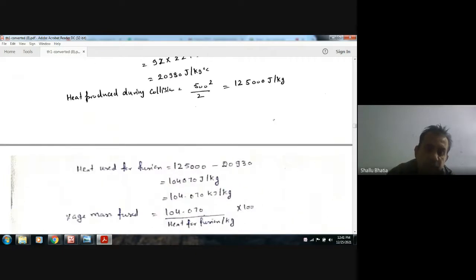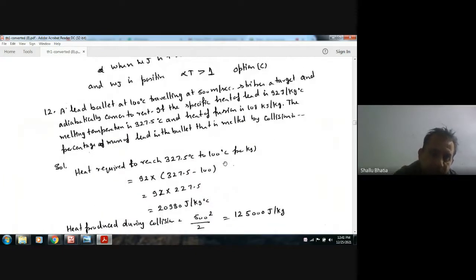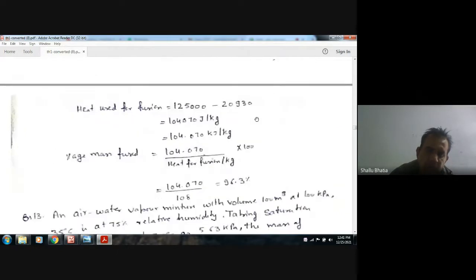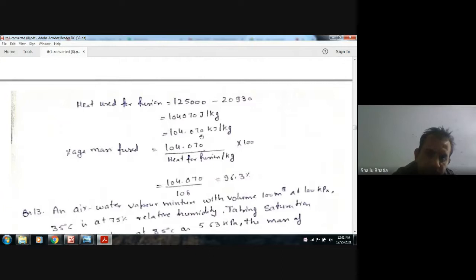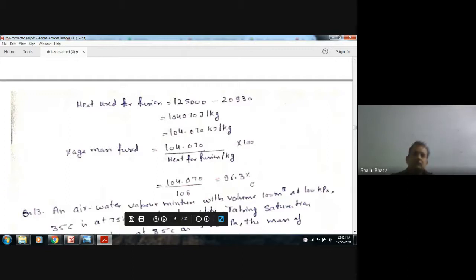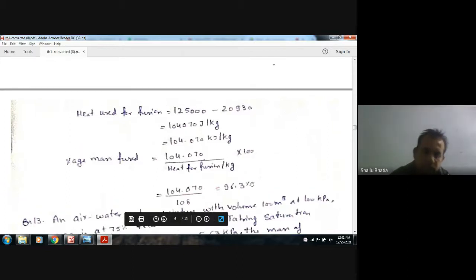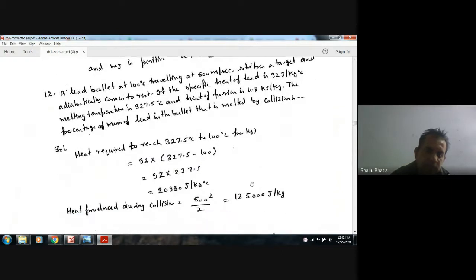Now the heat for fusion per kg is 108 kilojoule. The heat required for fusion of 1 kg is just 108, but the heat available is 104.07. So the percentage of mass fused is 104 divided by 108 times 100, which is 96.3%. Okay, so the answer is 96.3%.